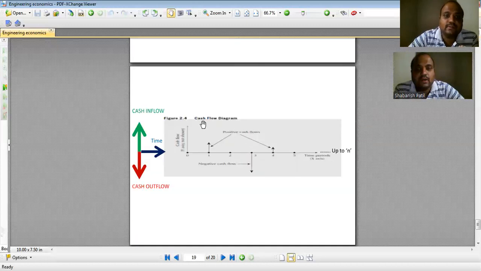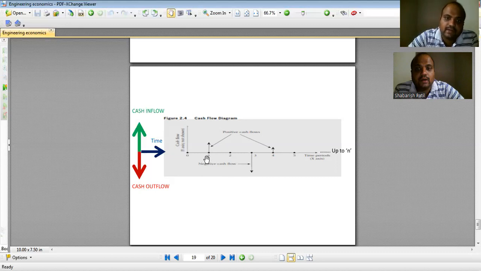How does the cash flow diagram look like? This is how the cash flow diagram looks like. Along the x-axis we have time, and the x-axis is divided into certain points, and these points are your time periods. This is 0 time, this is after 1 period, after 2 periods, 3, 4, 5, and up to n. And along the y-axis we have cash flow. Particularly along the positive y-axis it is cash inflow, and along the negative y-axis it is cash outflow. Cash inflow is cash incoming, cash outflow is cash outgoing.